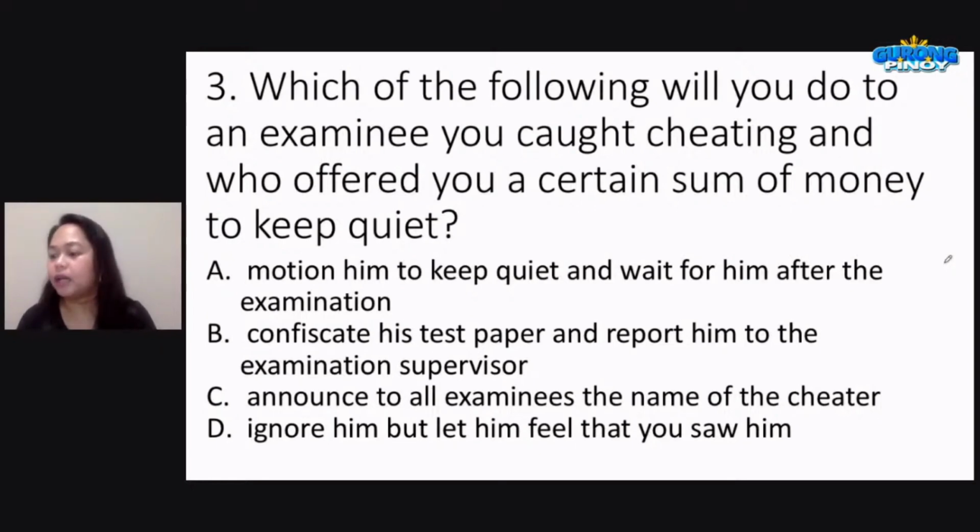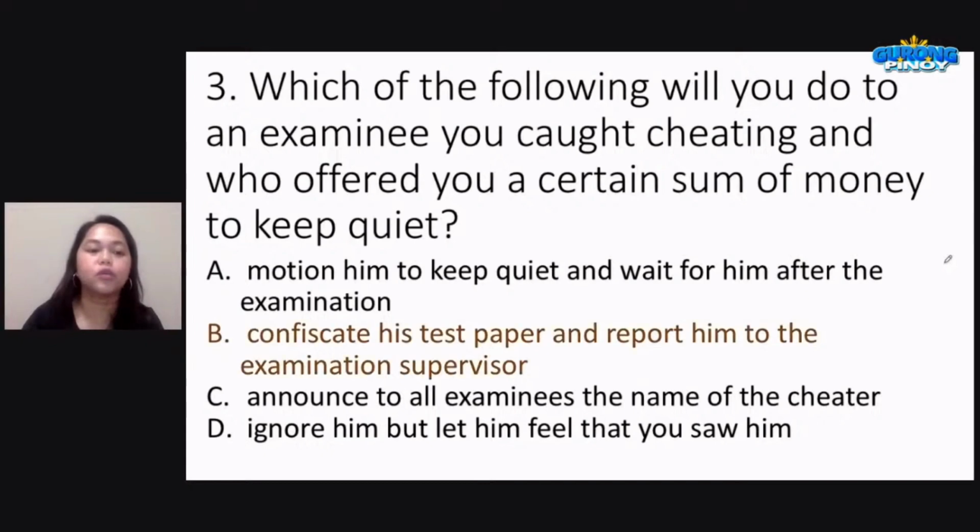Okay? A lot of you are already answering number 3. So you have caught someone cheating in an exam and he offered you a certain amount of money. What are you going to do? Should you tell him to keep quiet and wait for him after the examination? Confiscate his test paper and report him to the examination supervisor? Letter C, announce to all examinees the name of the cheater. So ipapahiya mo siya. Or ignore him but let him feel that you saw him.